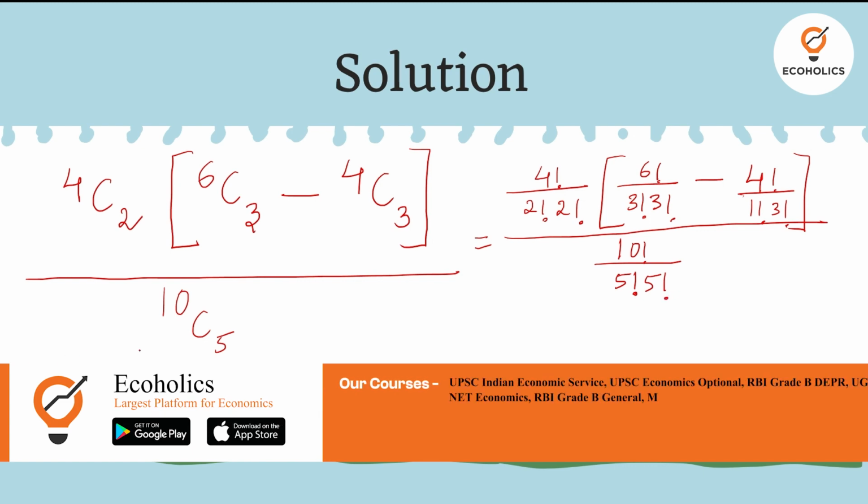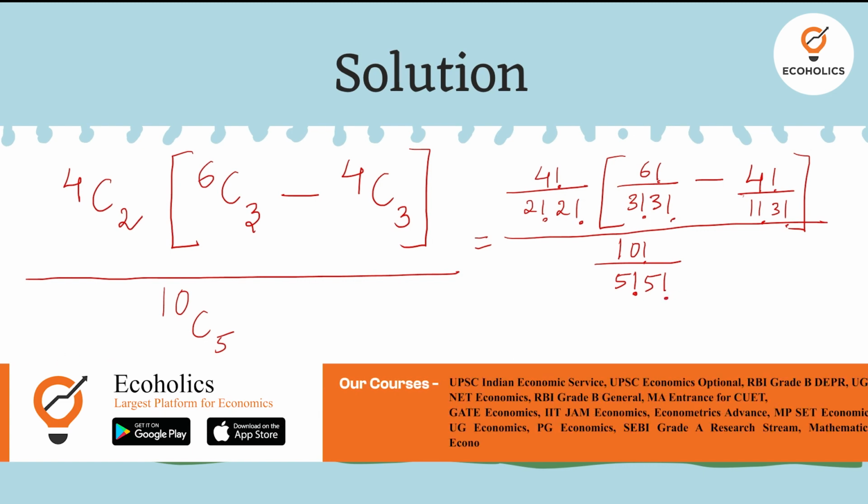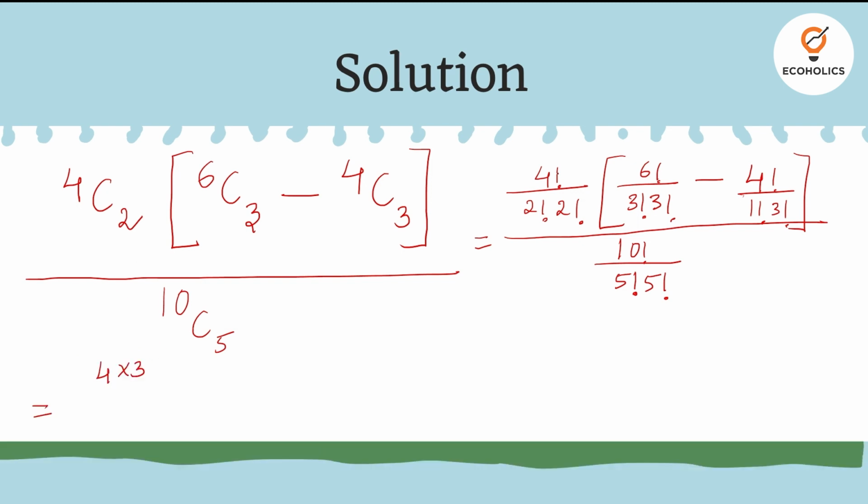So solving this would be equal to 4 into 3 by 2, the whole multiplied by 6 into 5 into 4 by 3 into 2 minus 4 by 1.